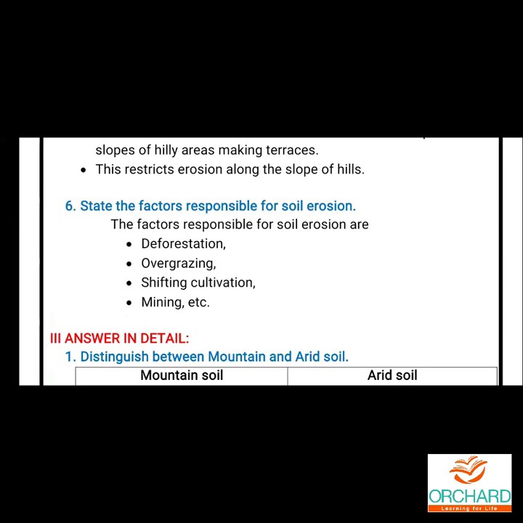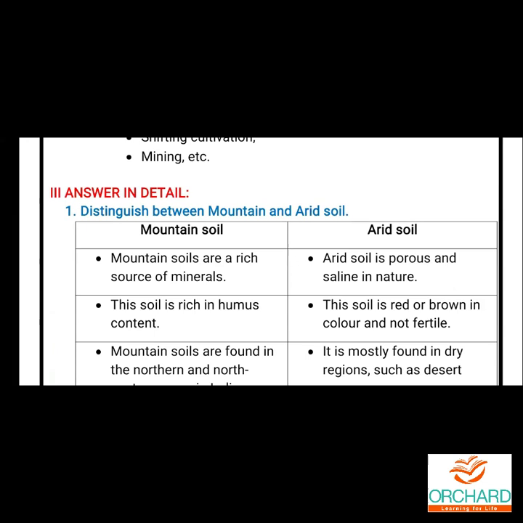Then when you see answer in detail for this lesson, you have to distinguish between mountain and arid soil. Children, a few of you have the habit of writing the differentiation as a paragraph. So you have to write the differentiation like how I have given in your material, using the tabular column, not like a paragraph. Fine. So distinguish, you have to write like this. How is it given here?